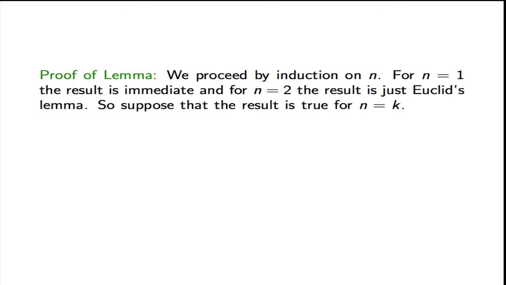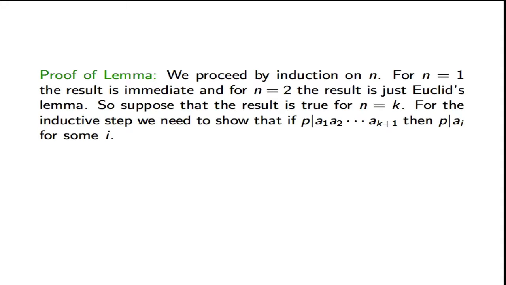So let us now assume that the result is true for n equals k, and we are going to show that it is true for k plus 1. So for the inductive step, we need to show that if p divides the product of a1 up to ak plus 1, then p divides ai for some i.